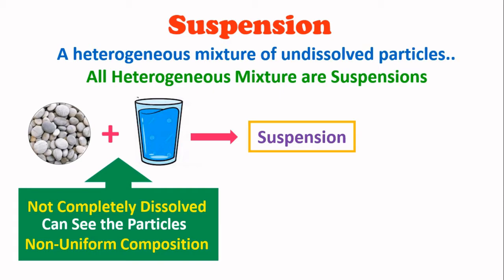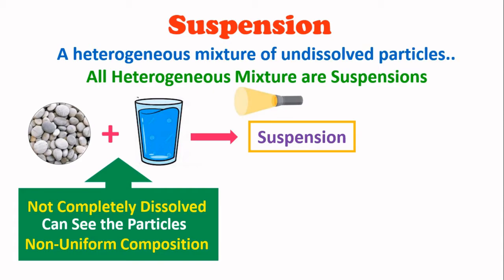Remember that in a suspension, the large or undissolved particles will settle down in a dispersion medium. Also, when we pass light through a suspension, it scatters the light. In this way we can conclude that a suspension is a heterogeneous mixture.